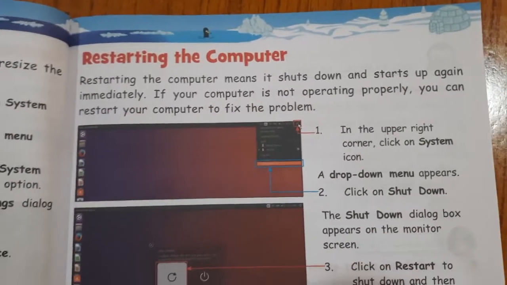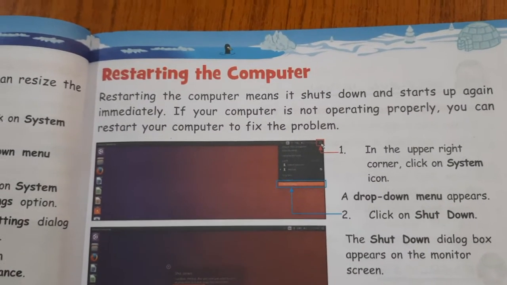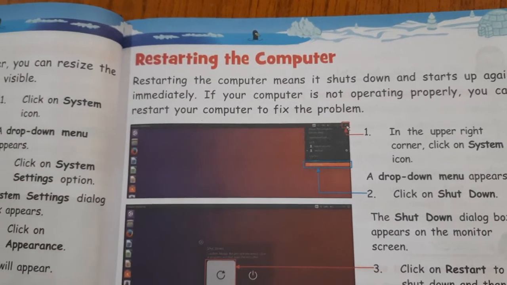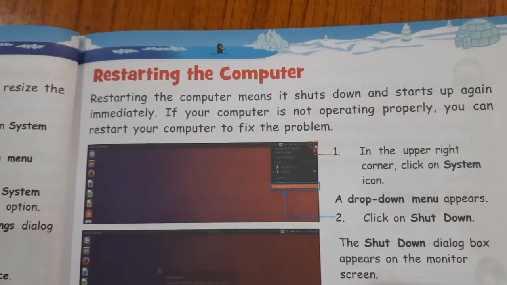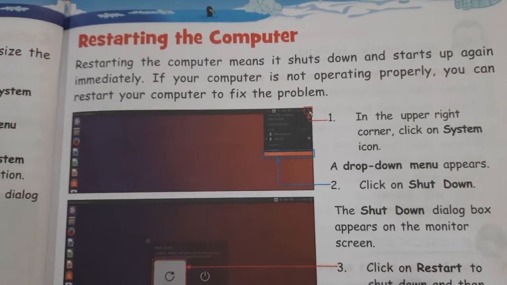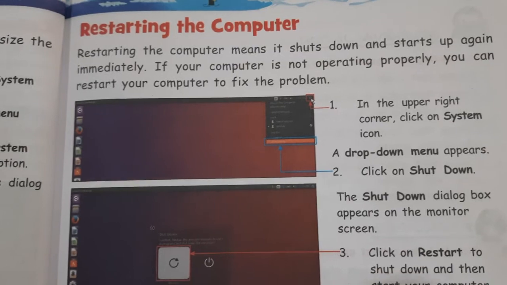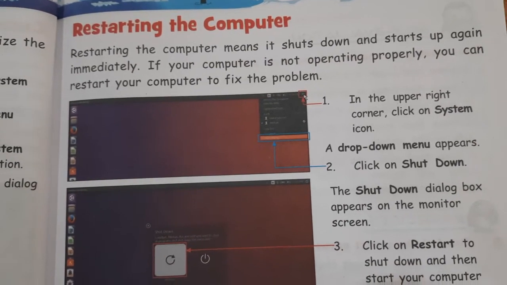Yes children. Now next is restarting a computer. Restarting a computer means without shutting down, you are starting your computer again. Restarting the computer means it shuts down and starts up again immediately.